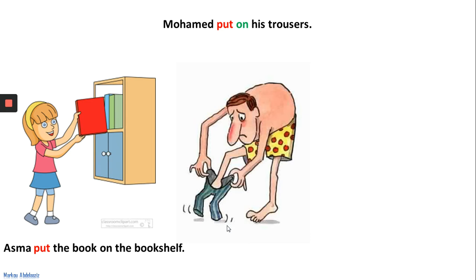When I have the verb with the preposition, does it keep the same meaning as the one we had with Asma, or does it have another meaning? Okay, so here we might put a question mark. Here Ahmed put on his trousers. Just from the picture you can try to work out the meaning of the phrasal verb put on. So can you tell me please what it is? I guess that most of you knew the answer.